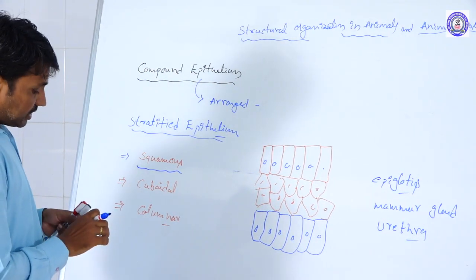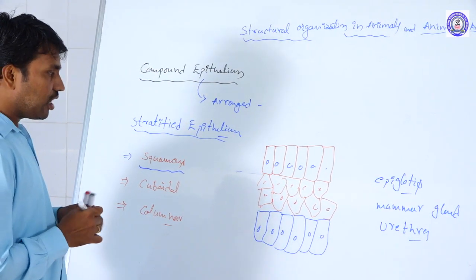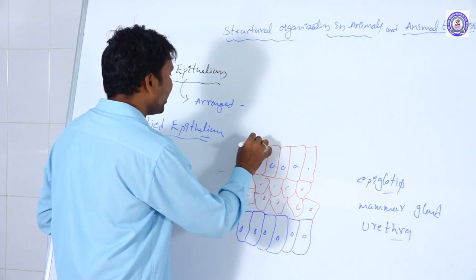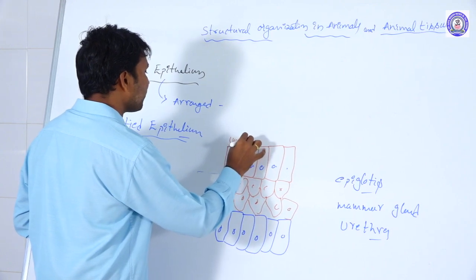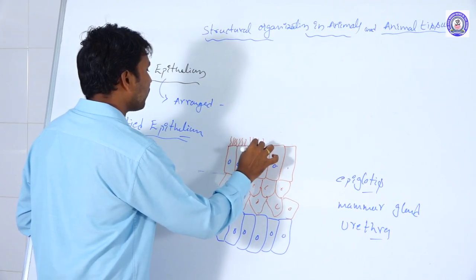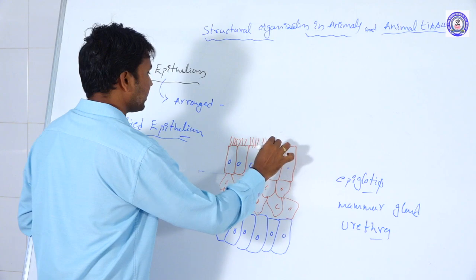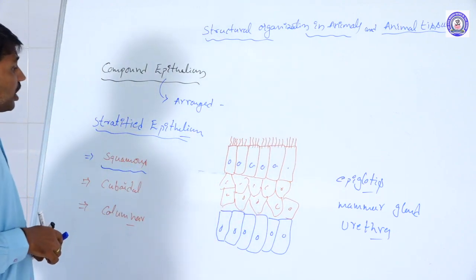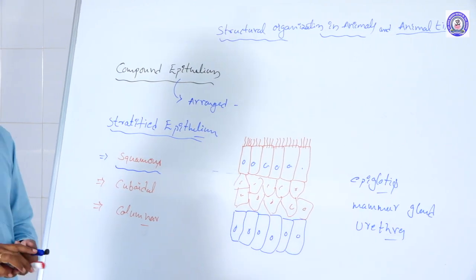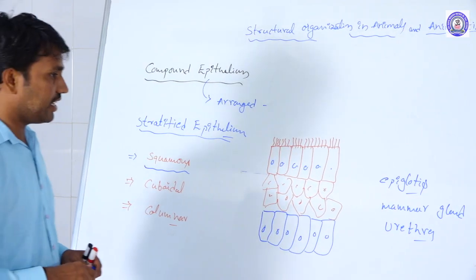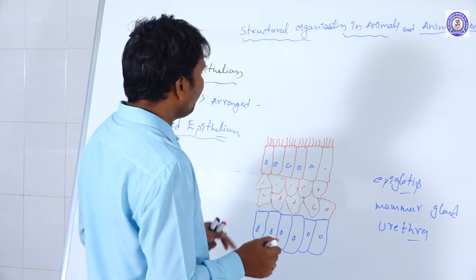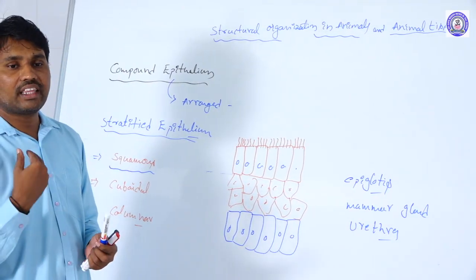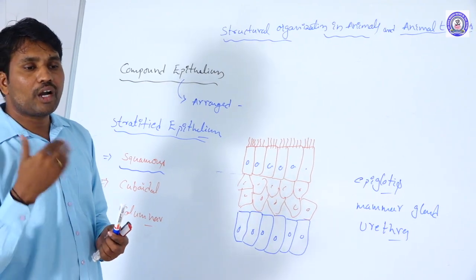Next, in some stratified columnar epithelial tissue, the superficial cells are modified. Their free surfaces are modified, forming ciliary structures. So these are called stratified columnar ciliated epithelium. Cilia are present here, and they are involved in the secretion of mucus and particulate movement.